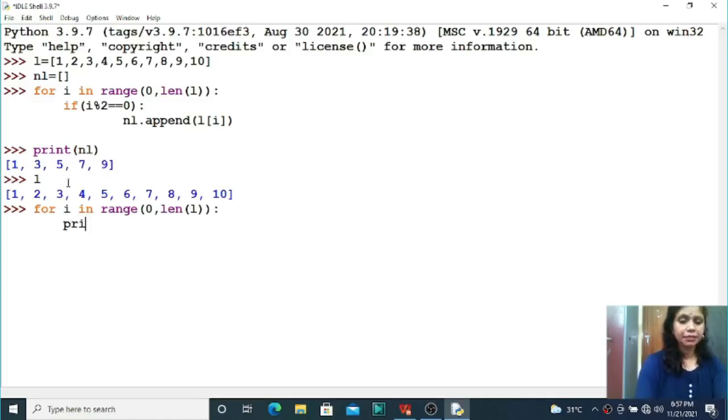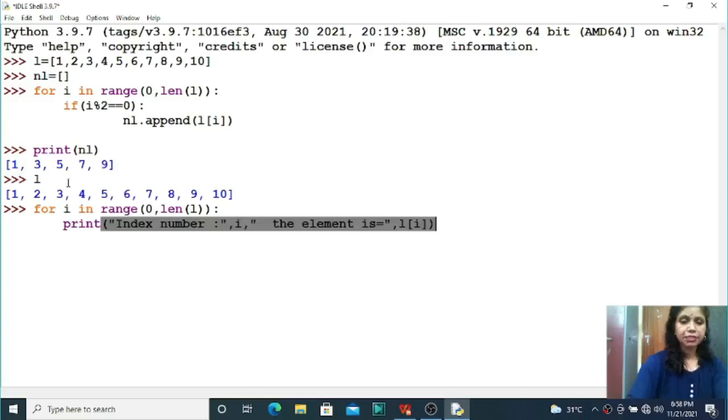Suppose print, if I want to use the index number, index number I, the element is L of I. Very simple program, students.